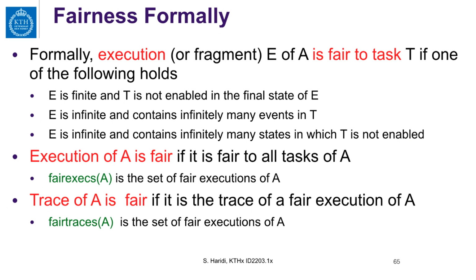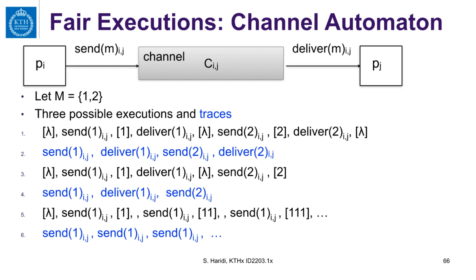So let us now look at an example and see what is going on. We had this example of a channel, and we said that the message set is {1, 2}, and we showed three possible executions and corresponding traces. Let us look at the first execution.